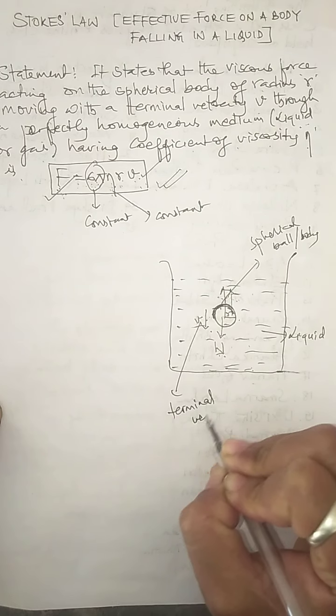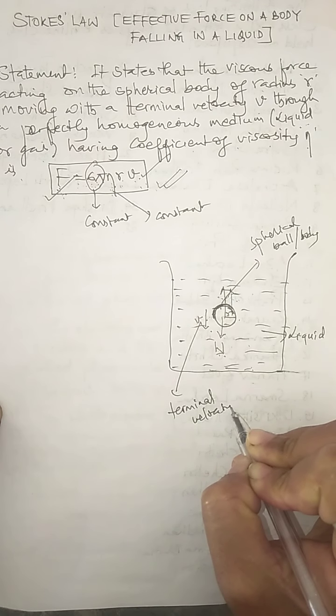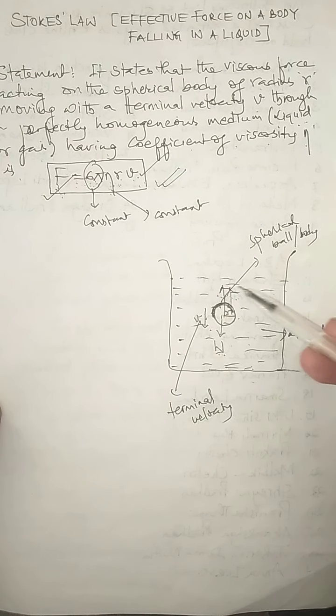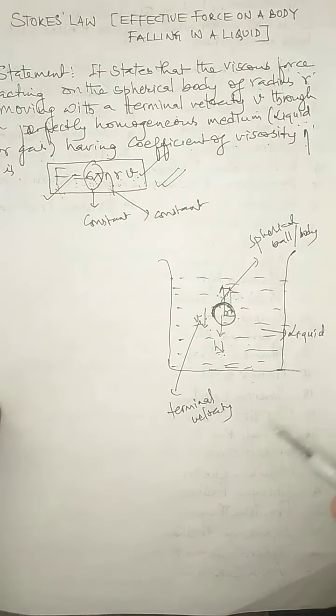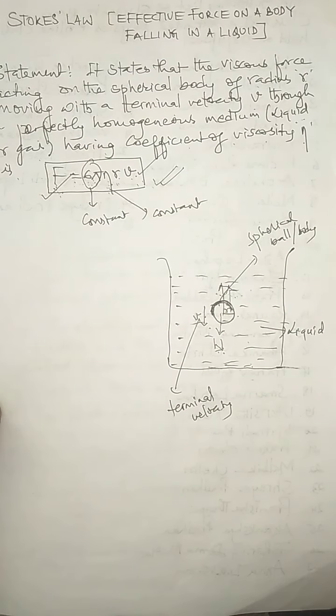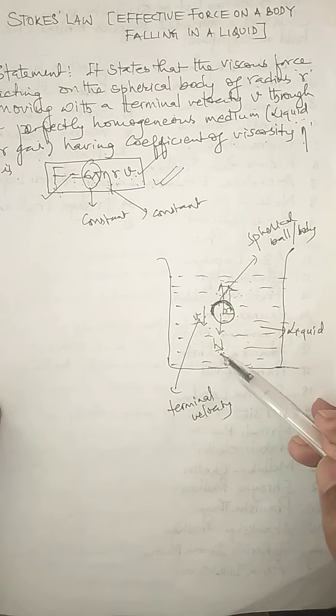Children, remember this: terminal velocity is the constant velocity attained by the spherical body when it falls in the liquid, when the viscous force and the upthrust exerted by the fluid are exactly balanced by the weight of the body. Weight acts vertically downward, and the viscous force and upthrust act in the upward direction, so these forces balance each other.